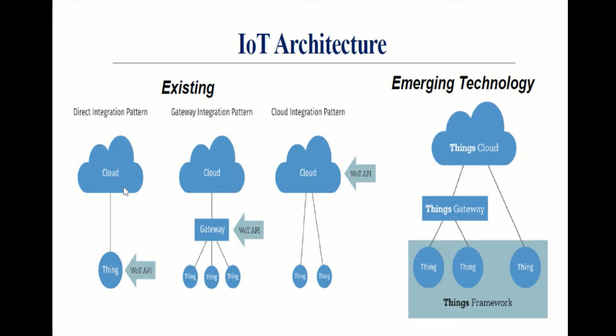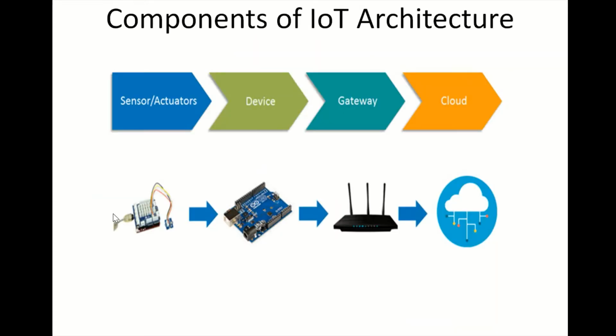In direct integration pattern, you can see that things are connected to cloud. As I already told, things are nothing but hardware, which means processor and sensor. Your processor may be Arduino, Raspberry Pi or Node MCU. For example, you have one Arduino board along with a temperature sensor. Look at this picture.